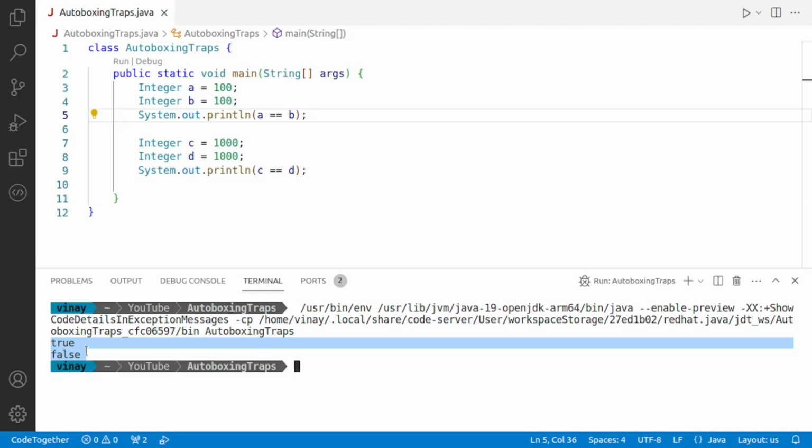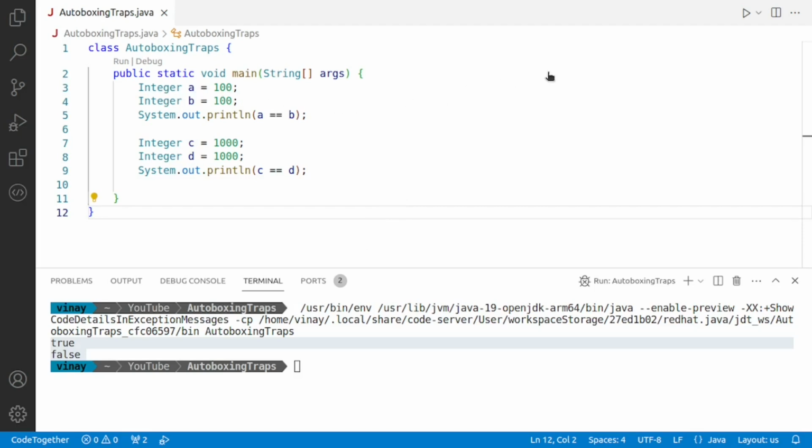Let me explain this with the help of a diagram. So, when the computer reaches line number 3, that is Integer a = 100, the computer allocates memory for the object and the value 100 is stored inside it. Then we have a reference variable by the name of a, which references this object.